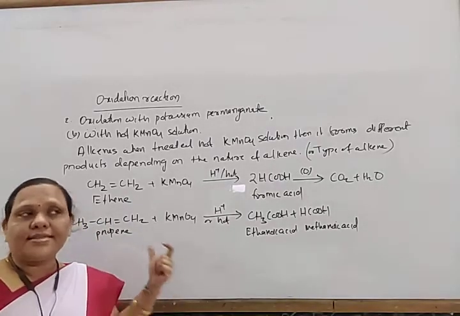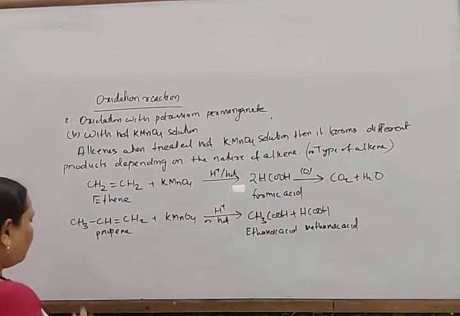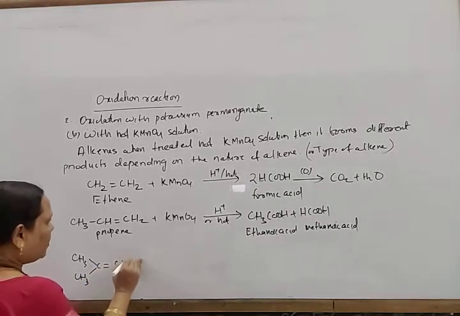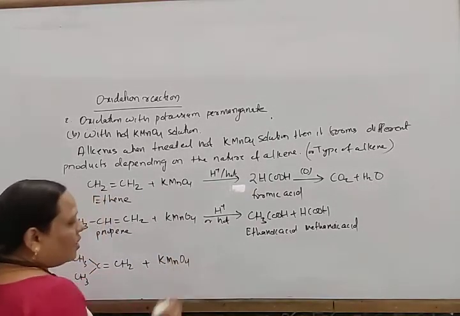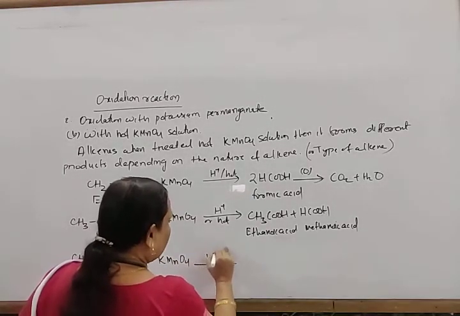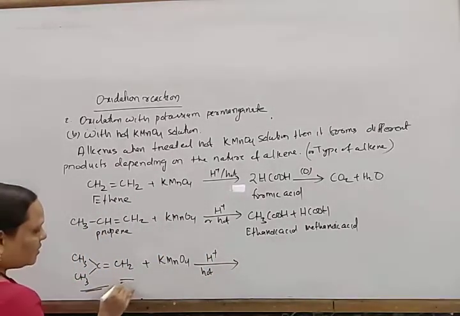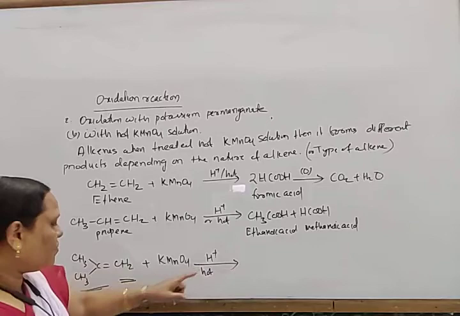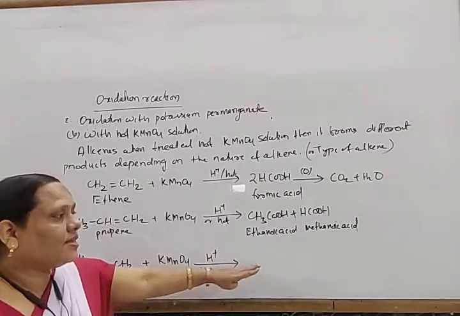But if branched alkenes or substituted alkenes are there, then it gives ketones. For example, if this is CH3 and CH2 is present, and it is treated with acidic potassium permanganate solution or H plus in hot, then this part gives ketone while this part gives acid. So the branched part gives ketone, and the simple part gives the acid.